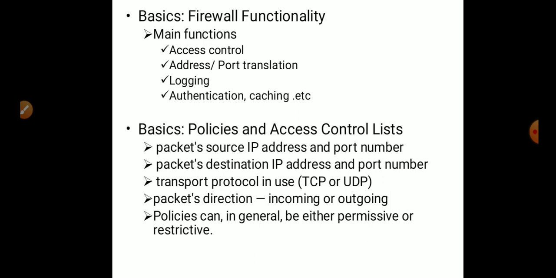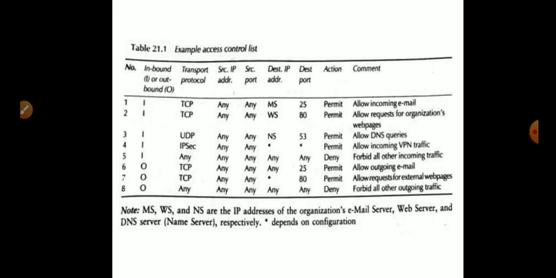Next, we are looking at the basics of firewalls. Those are the policies and the access control list. Here we need to provide the source address and the port number, the destination IP address and the port number, what protocols are being used, what the packet direction is, that is incoming and outgoing, and also the policies, which can be either permissive or restrictive. So that access control list is provided in this table.